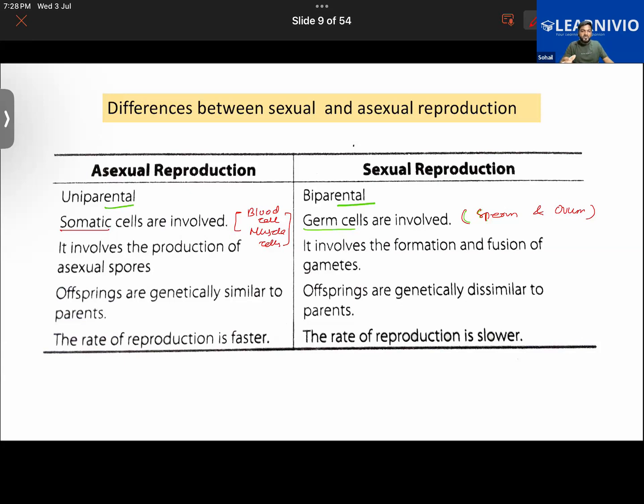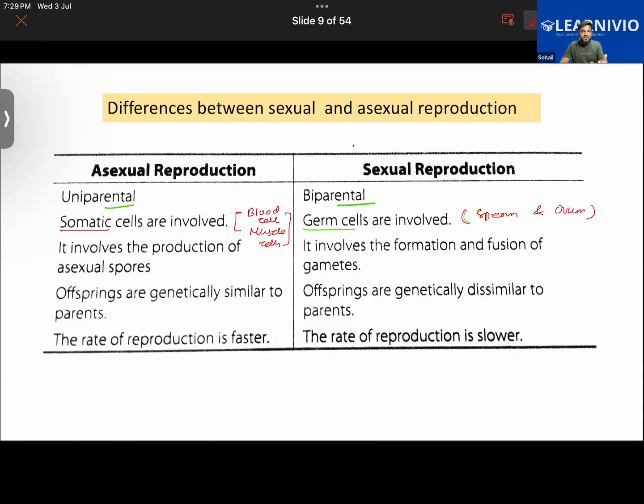It helps in producing new red blood cells, it maintains the health of the bones, it increases muscle mass, and it improves the sex drive. So this is something that is important for both male and female.